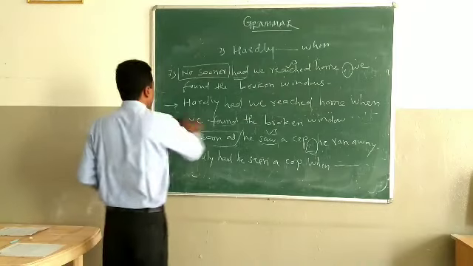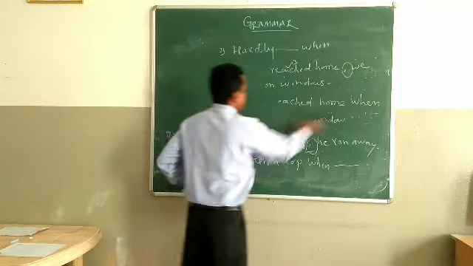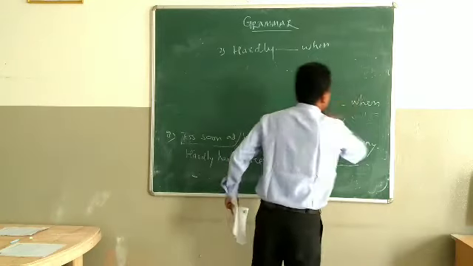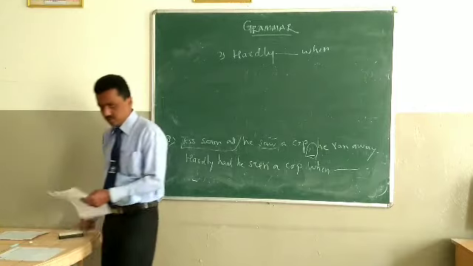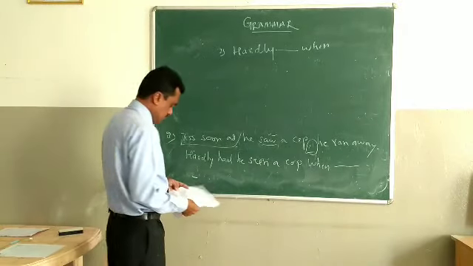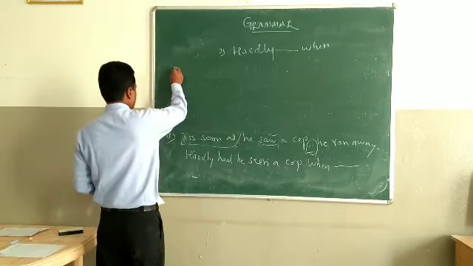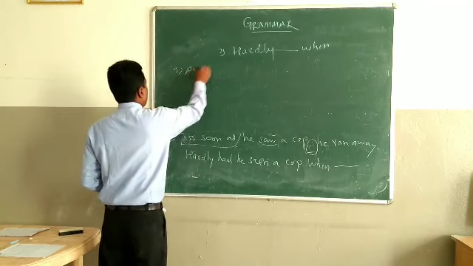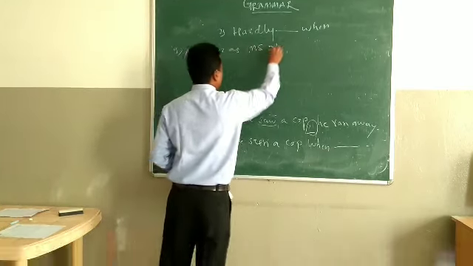So sentence number 8 we have discussed. Now we will go to another sentence.